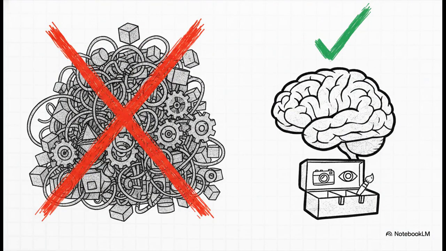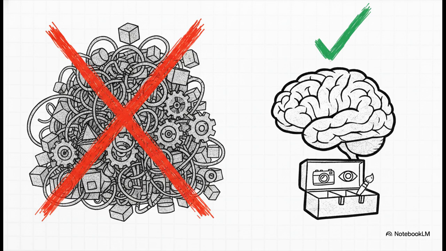So, why did they choose this specific architecture? Well, taking a brute force approach and training a brand new multimodal model entirely from scratch would require massive computational resources. Plus, it wouldn't easily scale. If you wanted to add audio or video down the line, you'd basically have to train it all over again. They wanted to avoid reinventing the wheel. And honestly, from a broader tech perspective, this modular approach is exactly how future AI systems are going to be built, by stacking existing, highly specialized tools rather than starting from zero every single time.